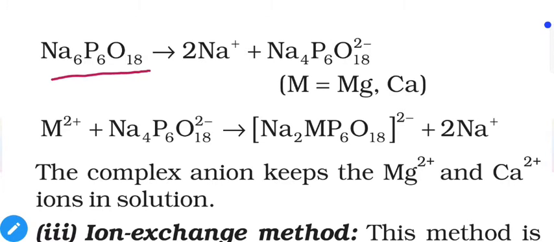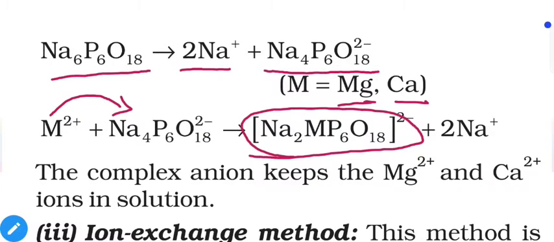Sodium hexametaphosphate will ionize, it will lose 2 of the sodium and you will be left with Na4P6O18 2 minus. Now Mg and Ca will combine with this ion and it will turn into this type of complex compound. Here our metals are present. Now these metals are permanently bonded with this complex compound, so they won't be able to be released from this molecule, and that's why they won't create hardness. They are still present in water, but they won't hinder our reactions now.